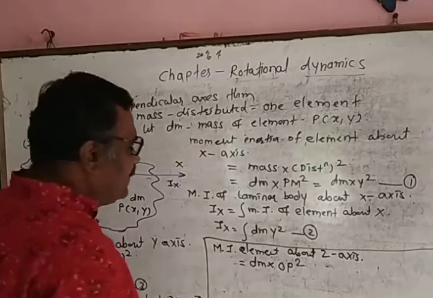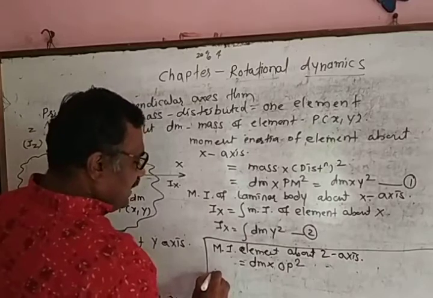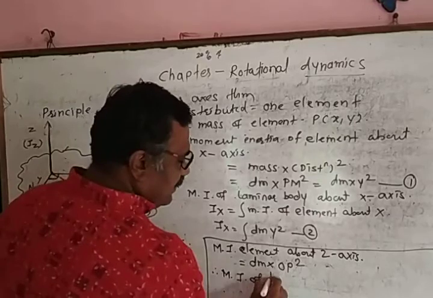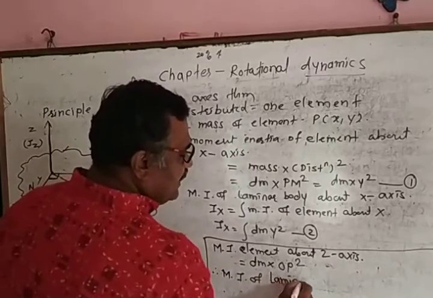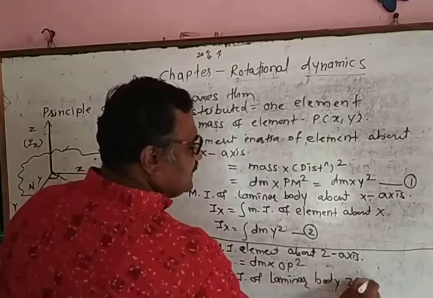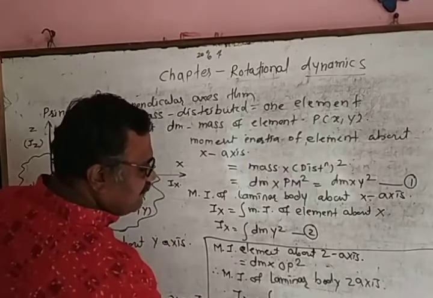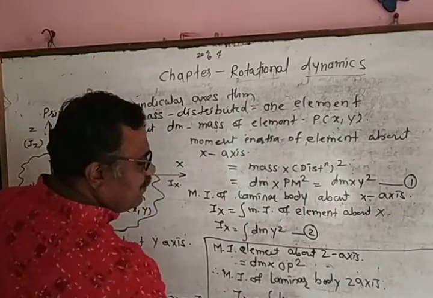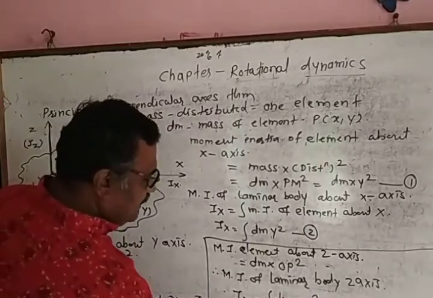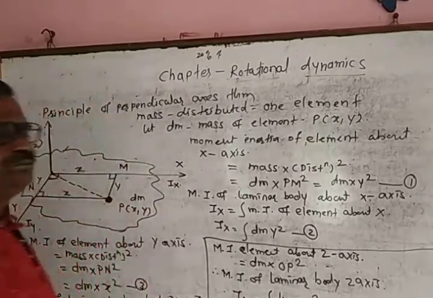Therefore, dm into OP square is the moment of inertia of the element about the z axis. The moment of inertia of the complete laminar body about the z axis is Iz, and Iz is equal to the integration of dm into OP square.